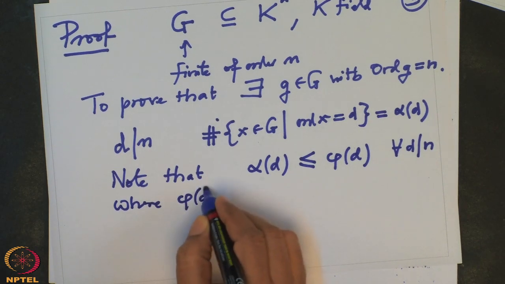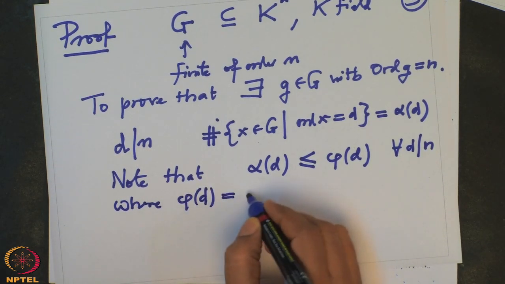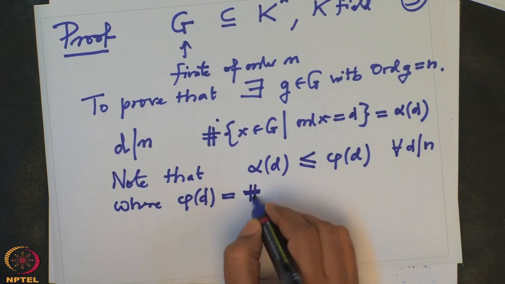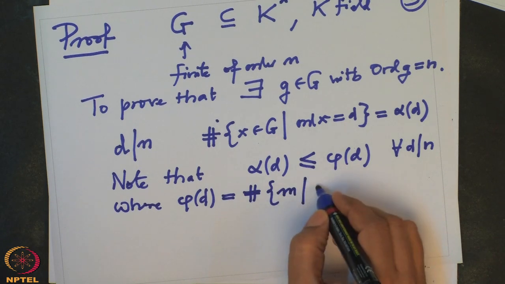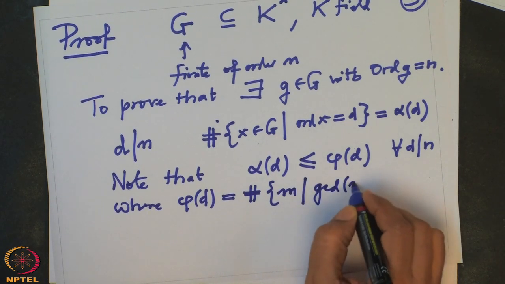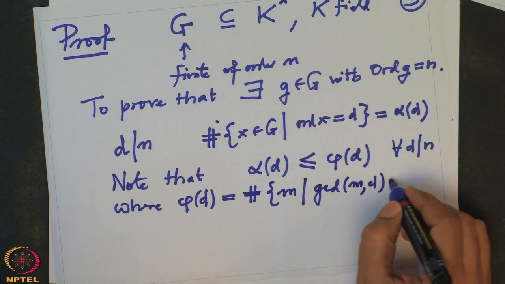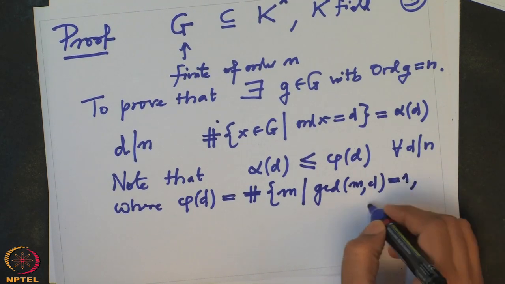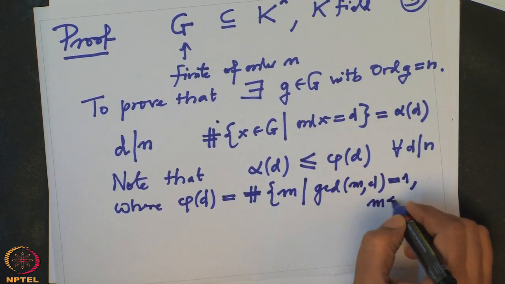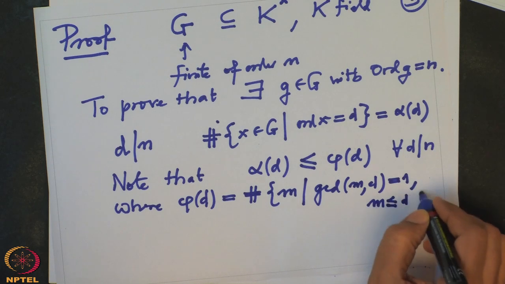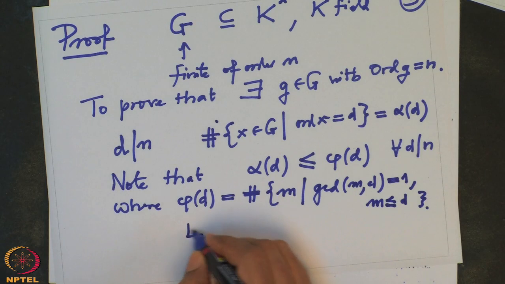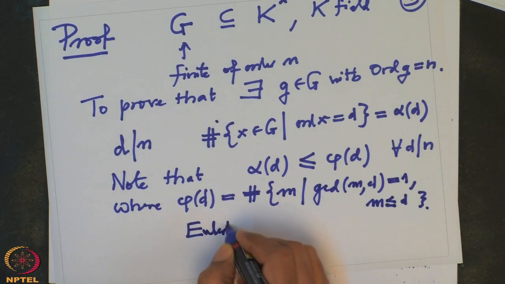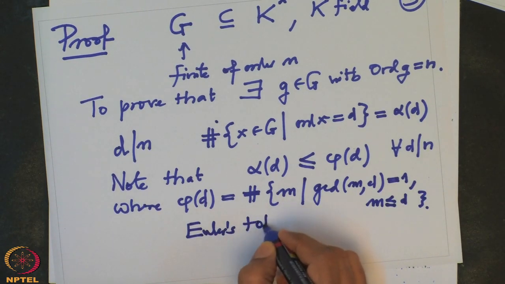Phi of D is the number of elements m such that GCD of m and D equals 1 and m is smaller than or equal to D. So this is called Euler's torsion function.